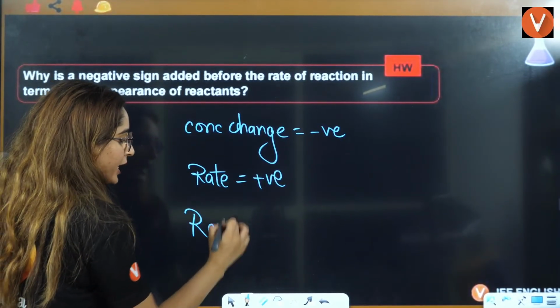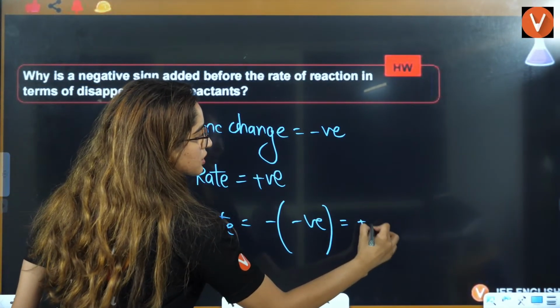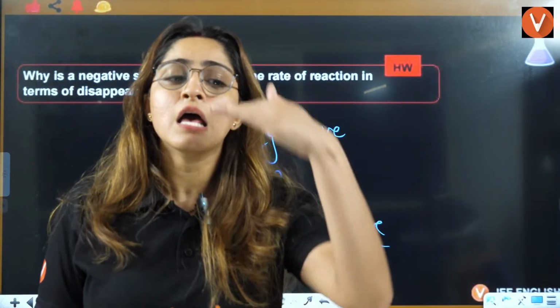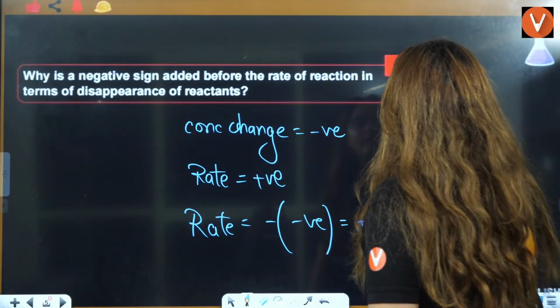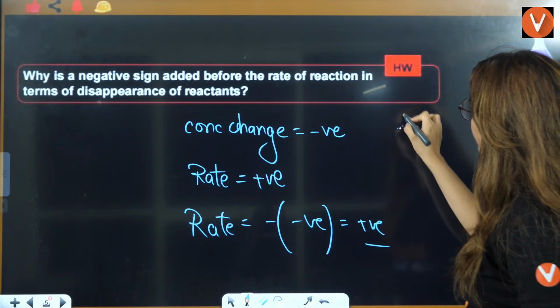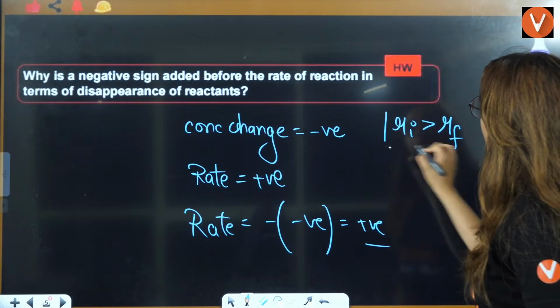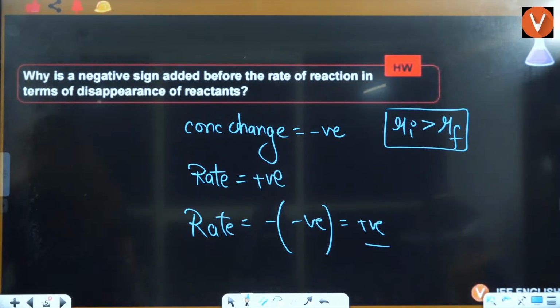To make the rate positive, we put a negative sign here, and negative becomes positive. That's because the reactant is decreasing: the initial concentration is more than the final, so the change in concentration of the reactant is negative.